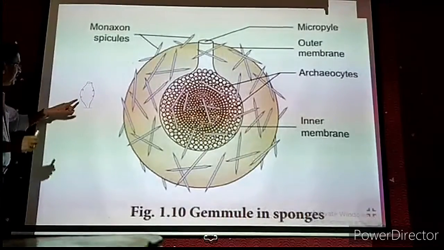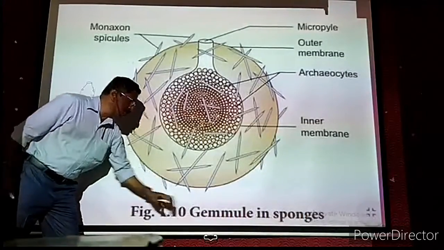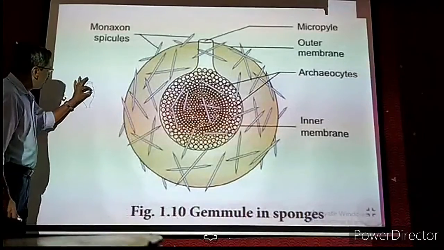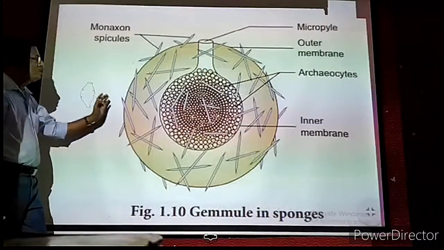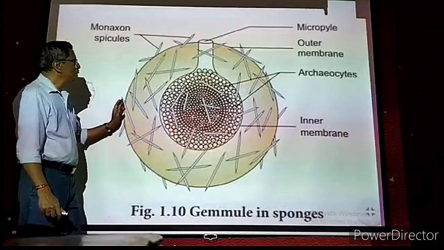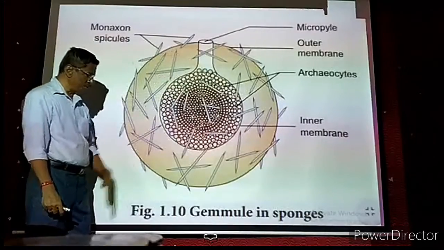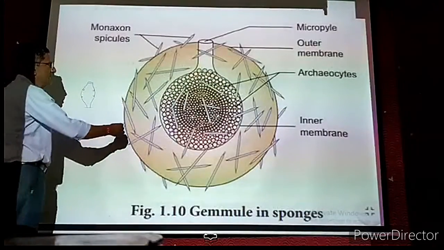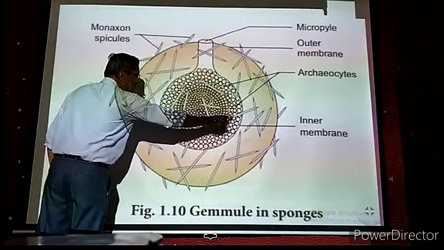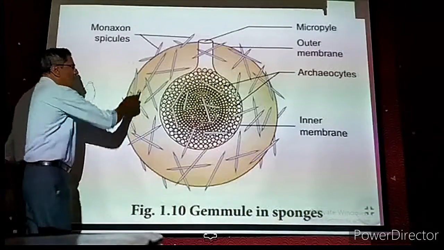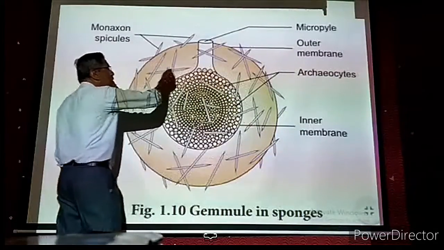Each spherical ball-like structure is called a gemmule. Then once we take one gemmule out, imagine that we are keeping it under a microscope. Now this is the structure, enlarged. The gemmule has many small cells inside, and it has an outer, very thick protective covering.